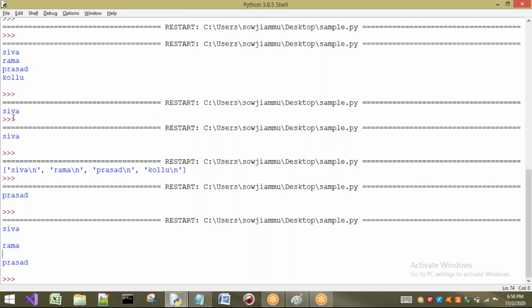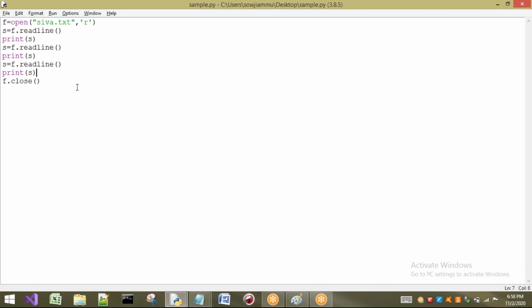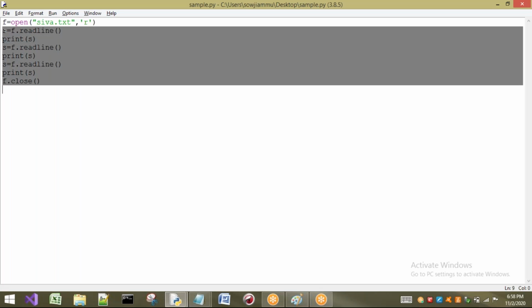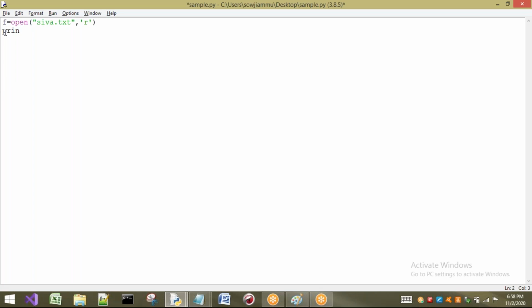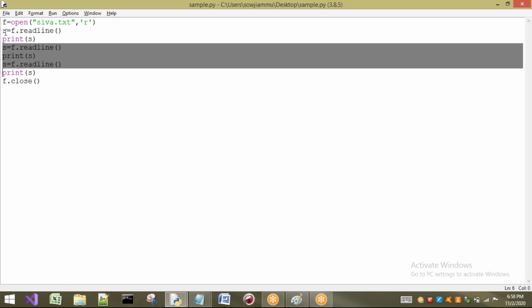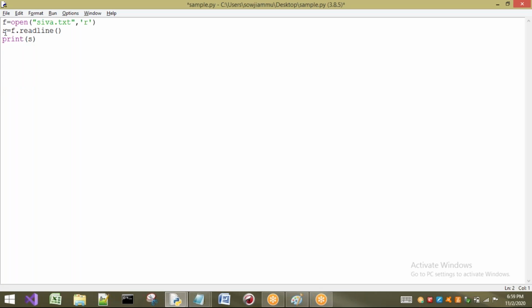Why is the space not printed here? The reason is I have taken only 4 characters. If I take 5 characters here, a new line is going to be printed here also. Just I will show you that case once. Okay, see here. Here I am going to read 4.